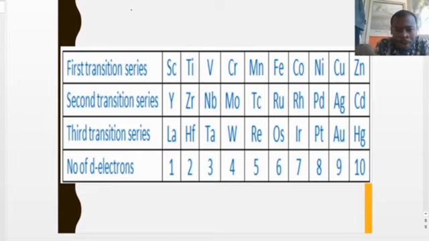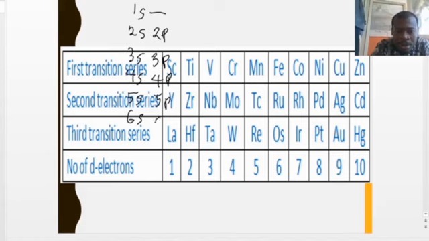To follow the principle, we always begin with 1s, 2s, 3s, 4s, 5s, 6s, and so on and so forth. So we have 2p here, 3p, 4p, 5p, 6p, and so on.